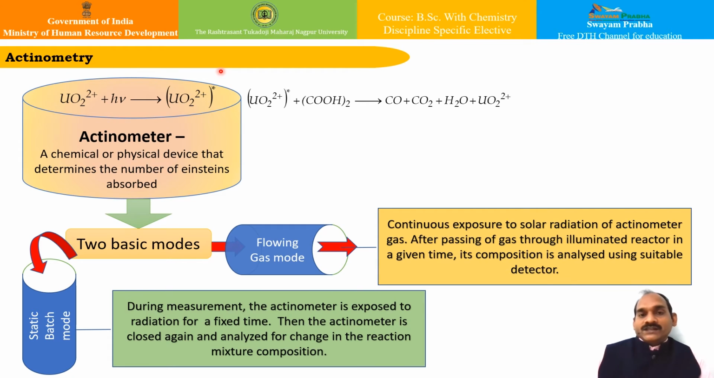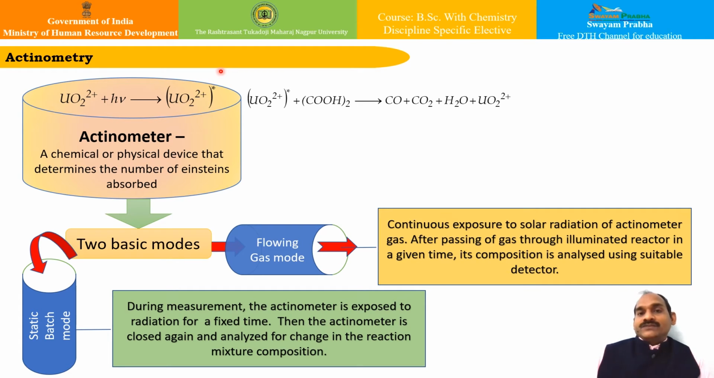How can we proceed in this actinometry? What we need to do first is to have the reaction cell kept empty, and then we allow the light to pass through it, and we determine the intensity of this light through this blank cell, through this empty cell.